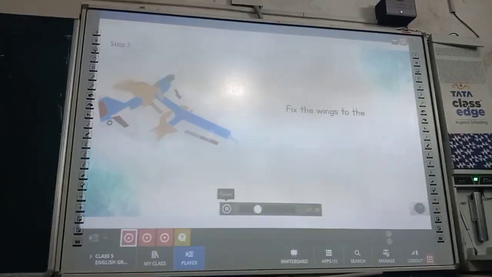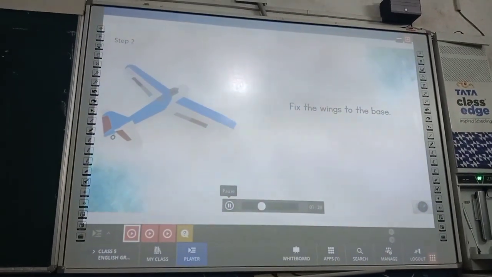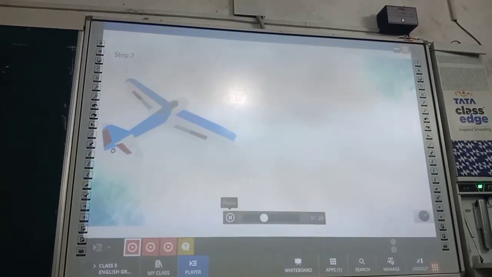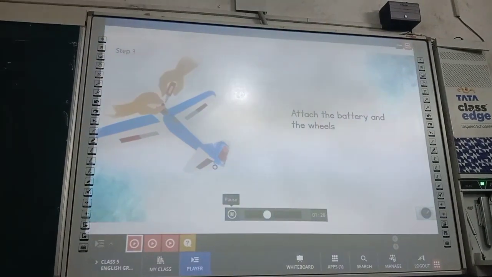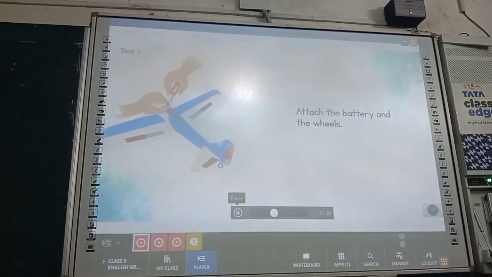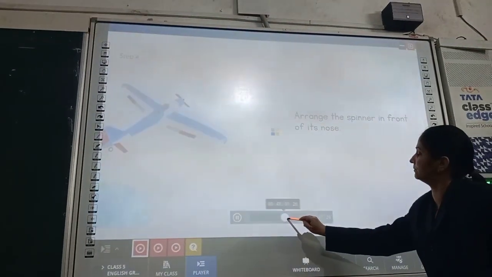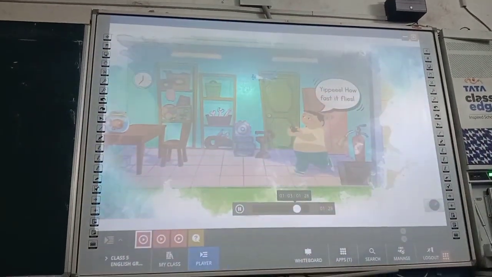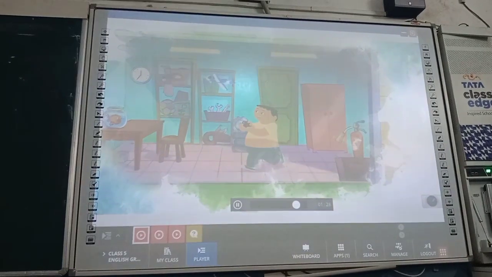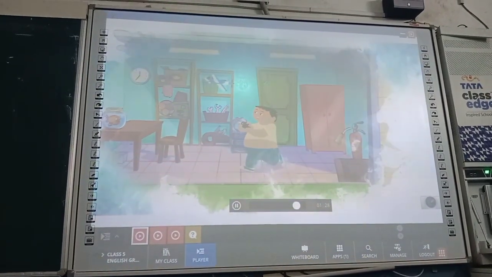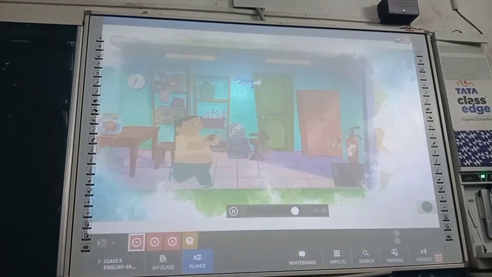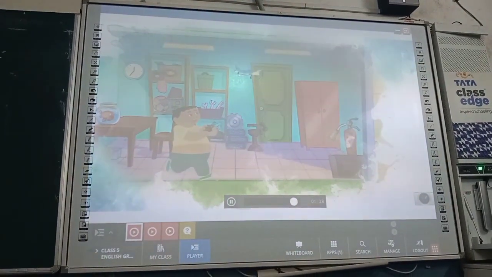Fix the wings to the base. Attach the battery and the wheels. Arrange the spinner. Jiggy loves building things and making models. Do you also like making and assembling toys like Jiggy?